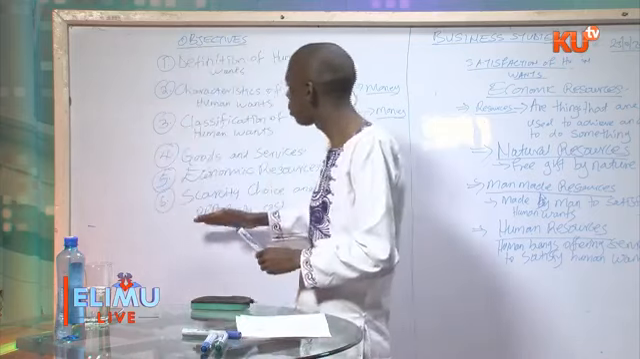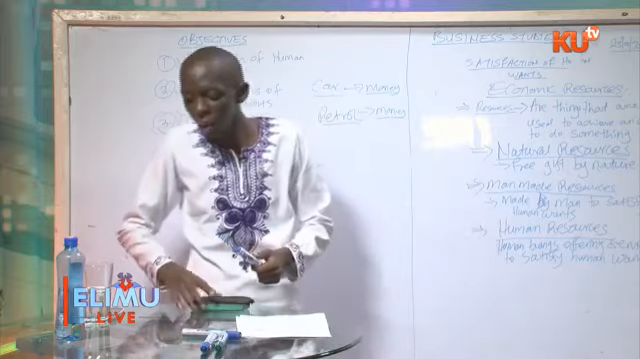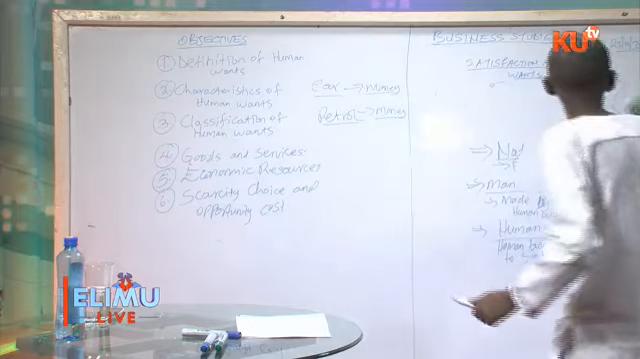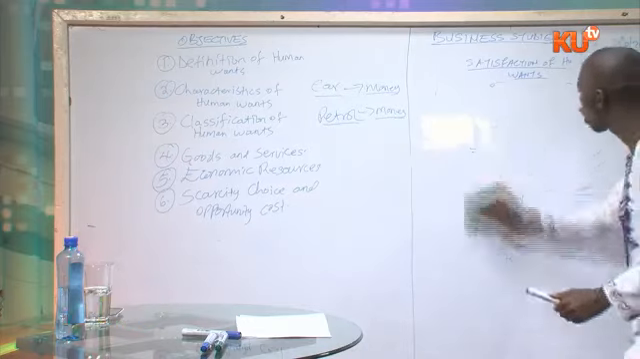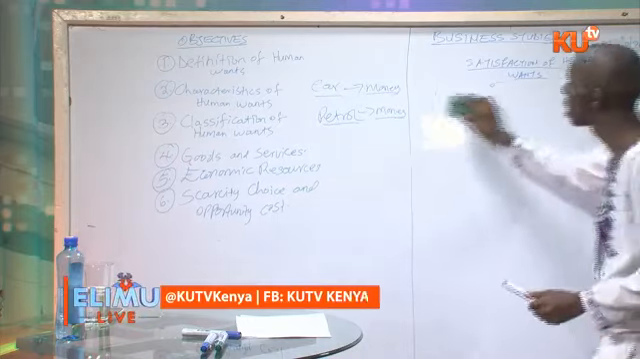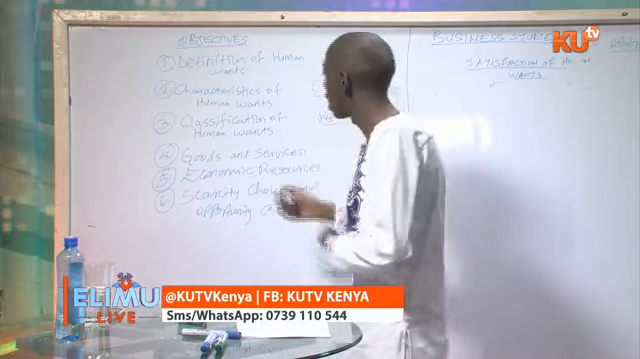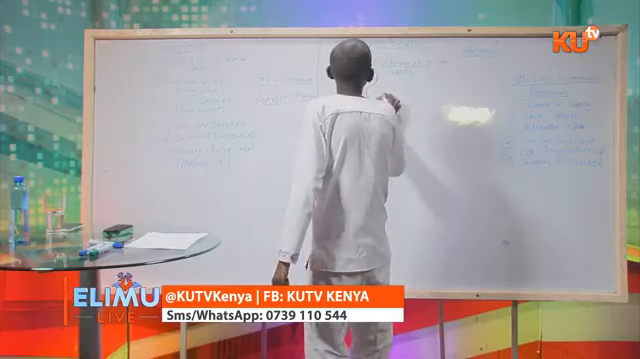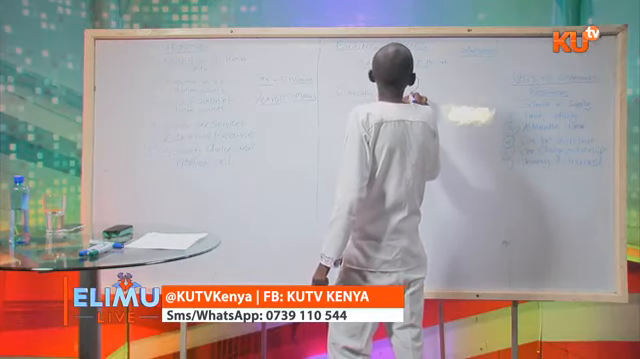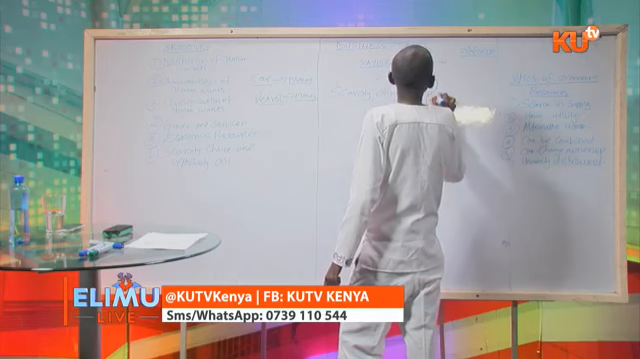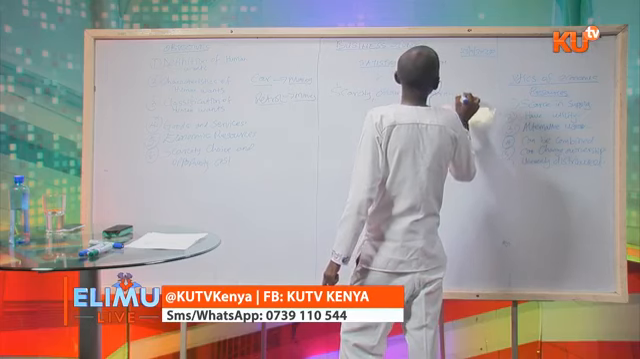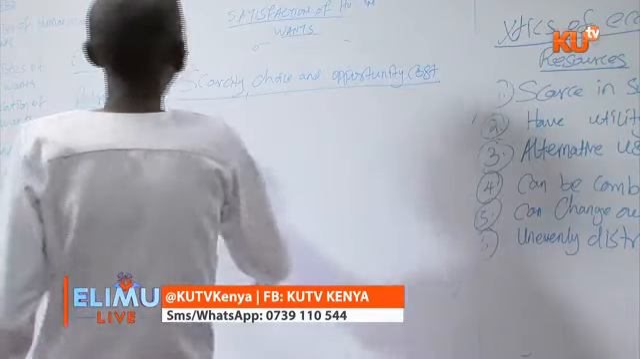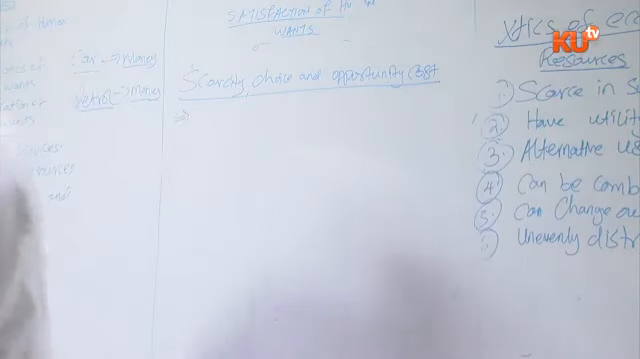And now I deal with the last subtopic, then we get to the questions that you've sent. The last subtopic is scarcity, choice, and opportunity cost. Scarcity, choice, and opportunity cost.